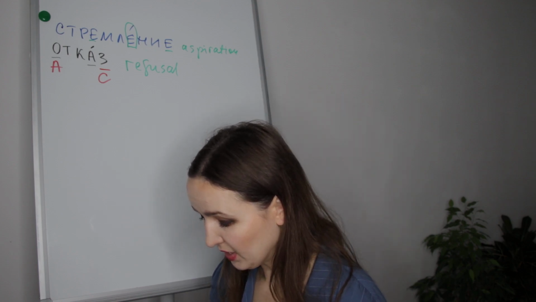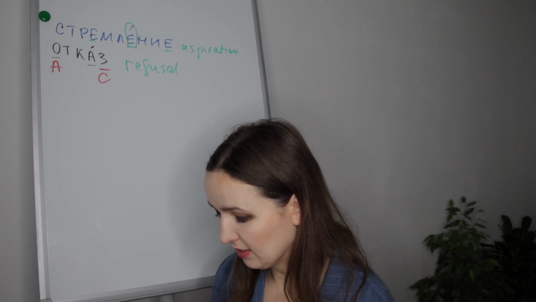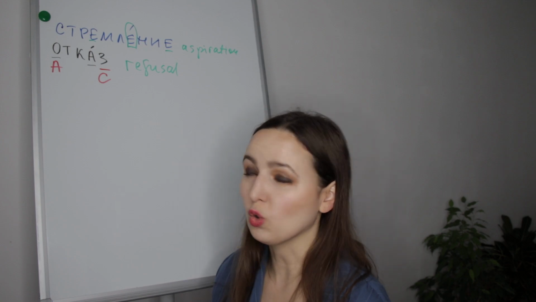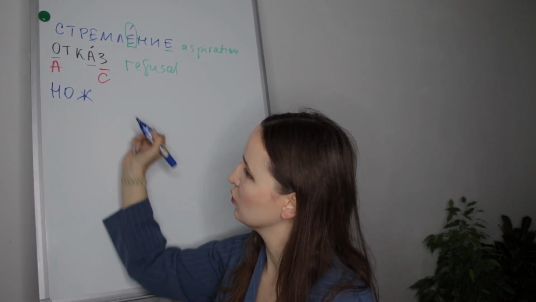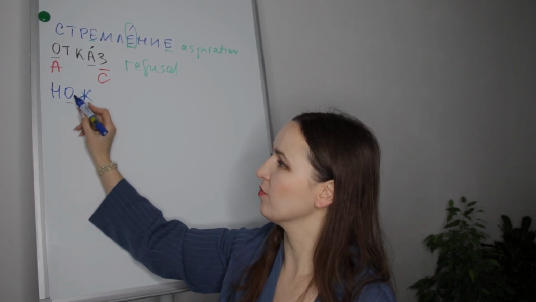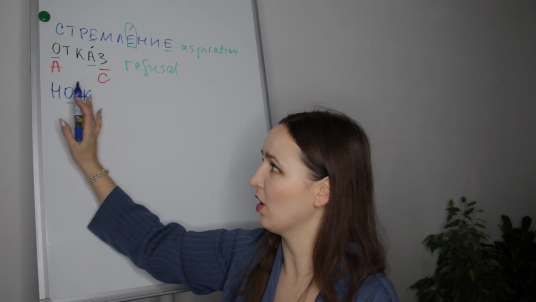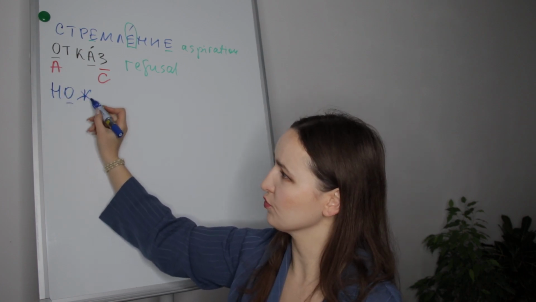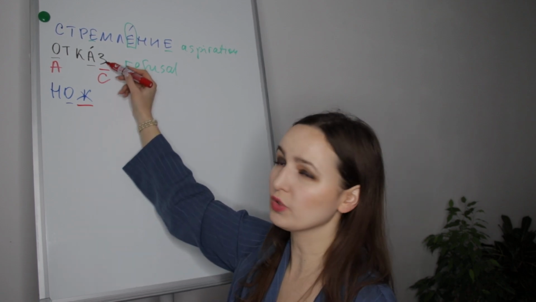Следующее слово is нож. We have only one vowel here, so of course it's stressed because we don't have other vowels in this word. Here, Ж, the same rule as here.